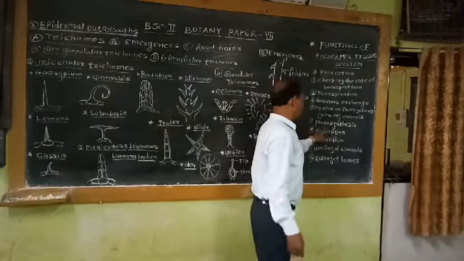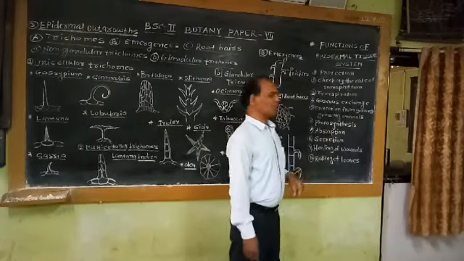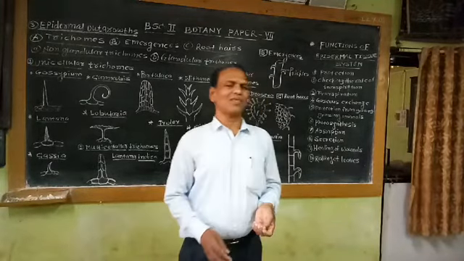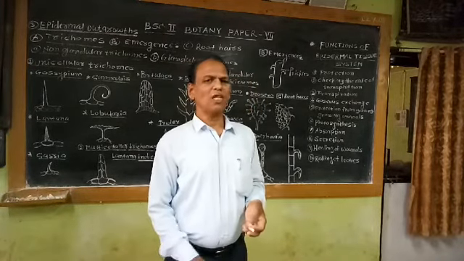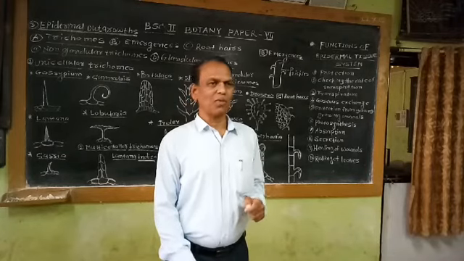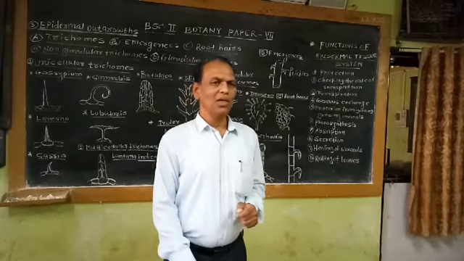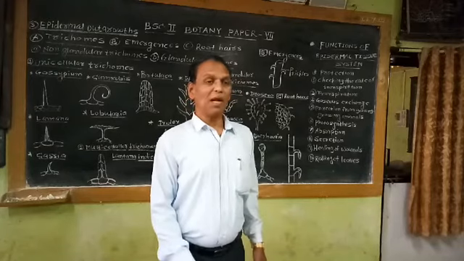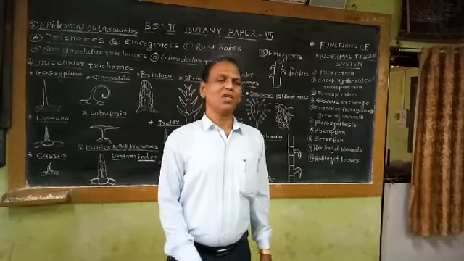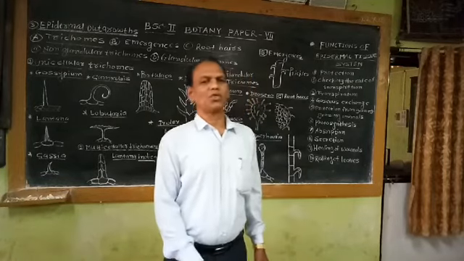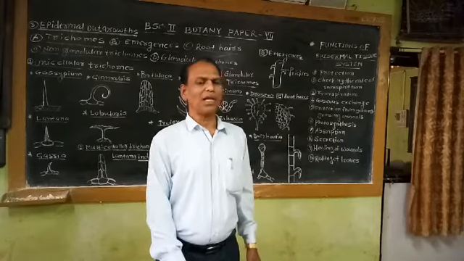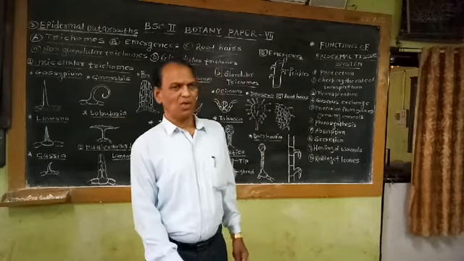The next function performed by the epidermal tissue system is photosynthesis. Generally, photosynthetic cells are present in the leaves. They are known as palisade tissue and spongy tissue. But epidermis generally lacks photosynthesis. But in some plants, for example, in shade-loving plants, the epidermis layer also possesses photosynthetic pigments. In these shade-loving plants, the epidermal tissue system, due to the presence of chlorophyll pigments, also takes part in the process of photosynthesis.